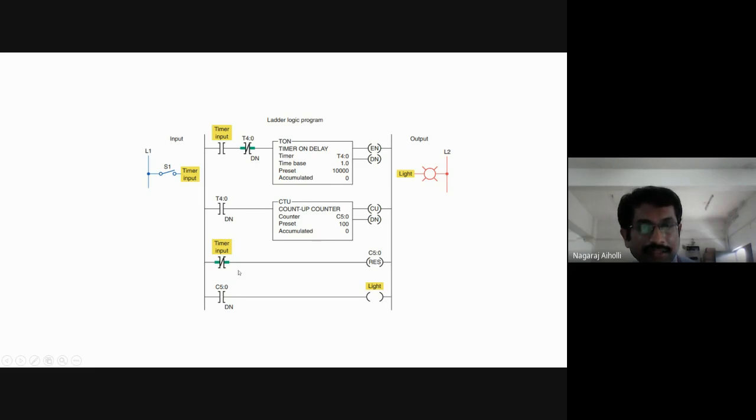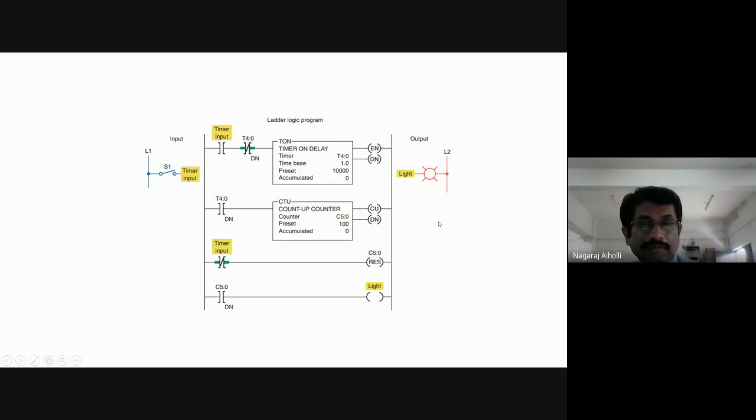Then this timer input, it is an examine if open instruction. When it is released, this will become true and the reset coil is energized, because of which the count value is reset to 0. Then C5:0 done bit, when the up counter done bit is 1, the lamp will glow.